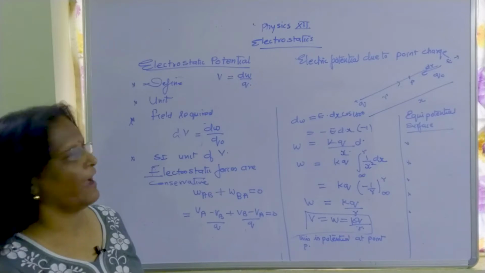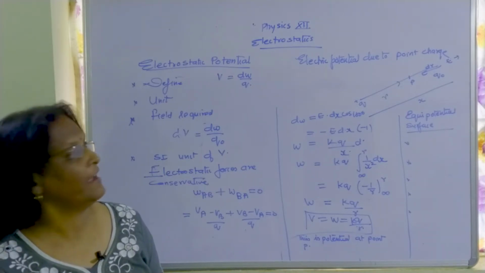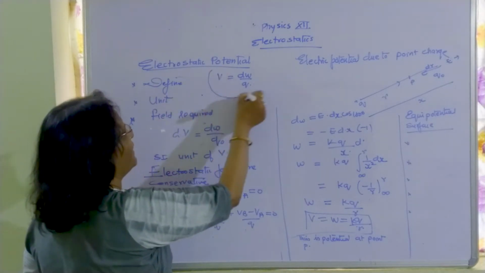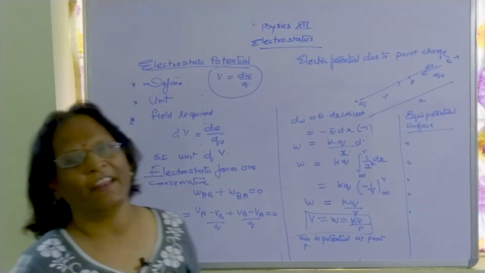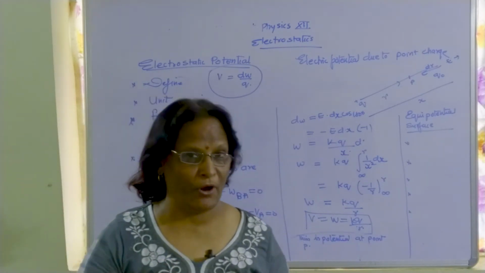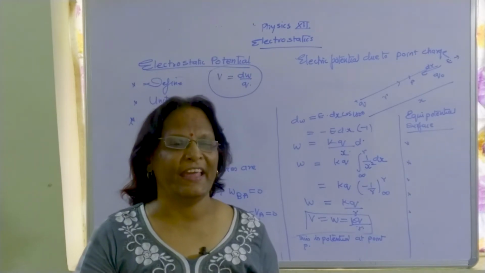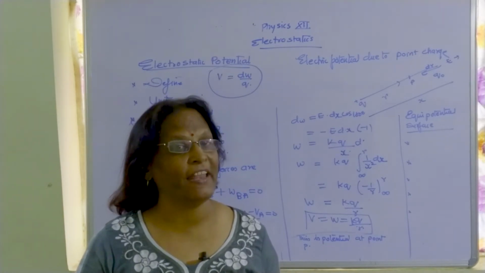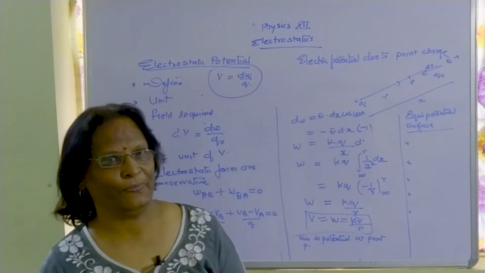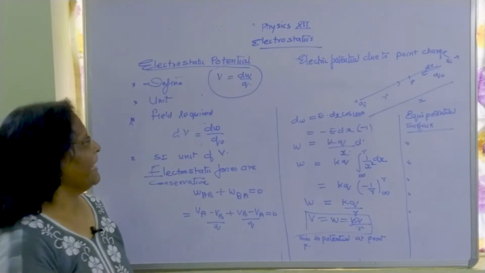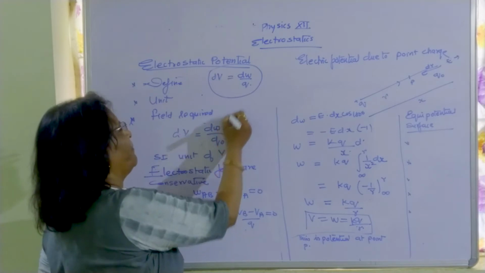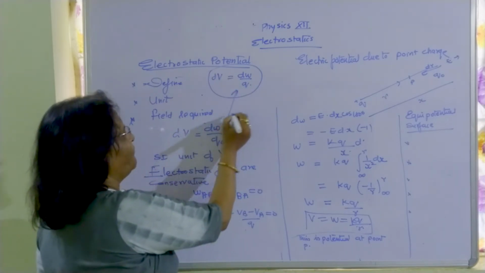How to get the potential? How to get the strength? When we are dealing with strength, the formula should also be very clear: work done per unit charge in bringing the charge from infinity to a point. The point should be in the electrostatic field. Then only will it experience any type of repulsion or attraction. So we get a formula here: dV equals dW upon Q.